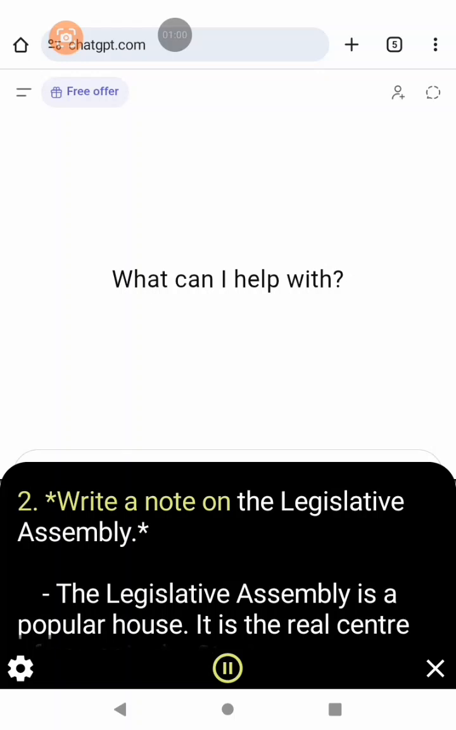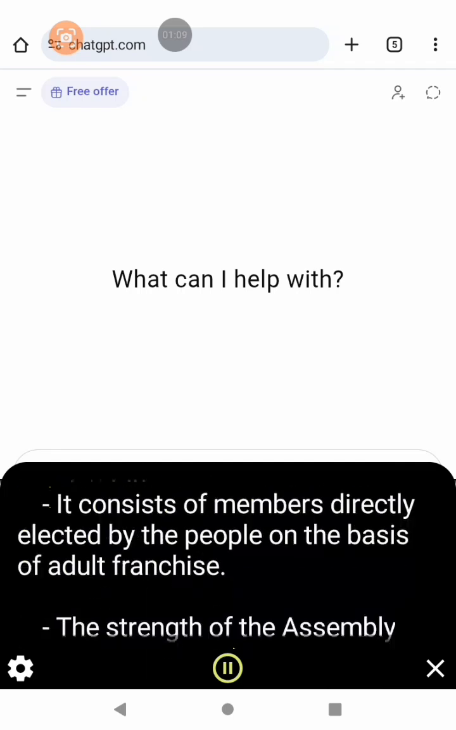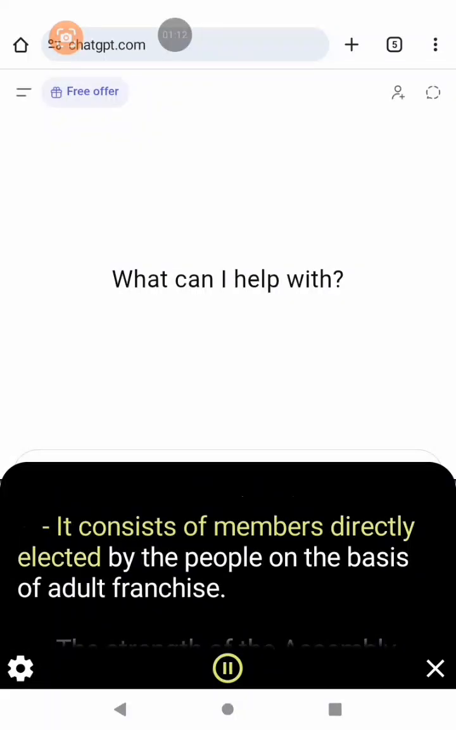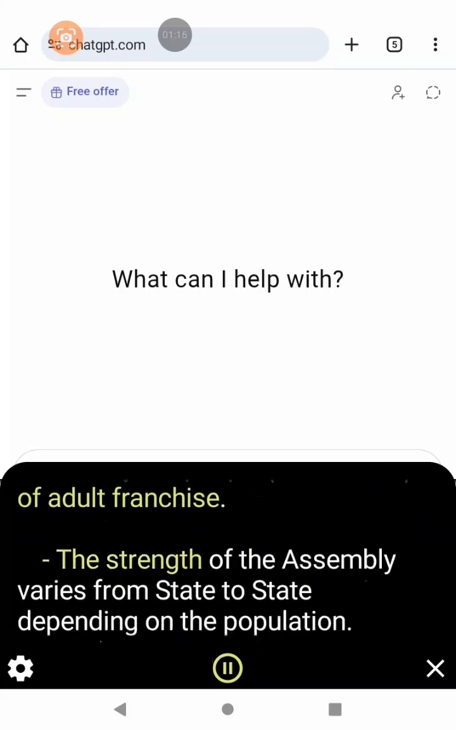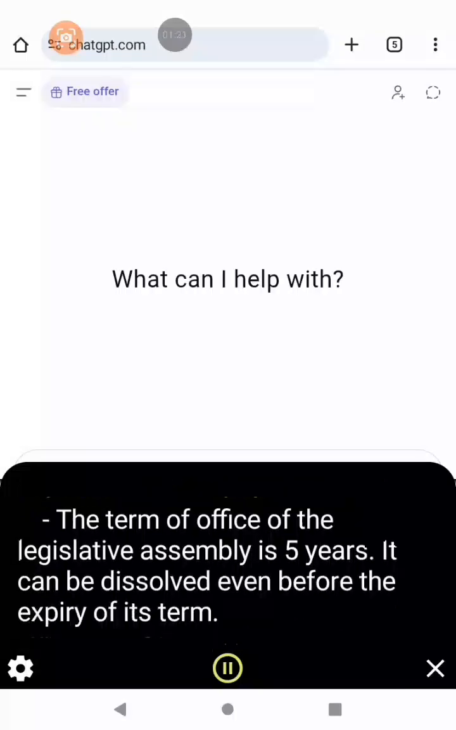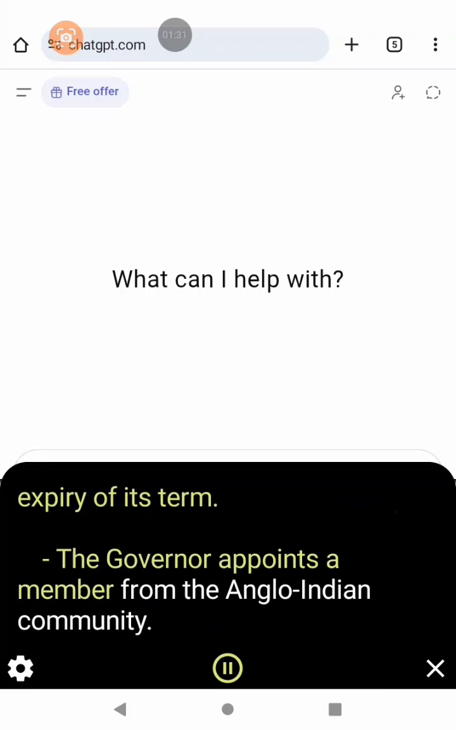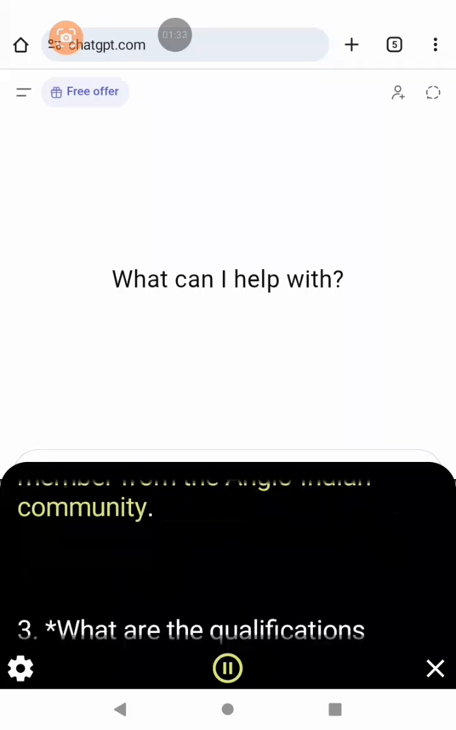2. Write a note on the Legislative Assembly. The Legislative Assembly is a popular house. It is the real center of power in the state. It consists of members directly elected by the people on the basis of adult franchise. The strength of the assembly varies from state to state depending on the population. The term of office of the Legislative Assembly is 5 years. It can be dissolved even before the expiry of its term. The governor appoints a member from the Anglo-Indian community.